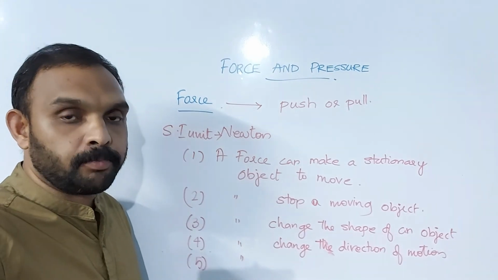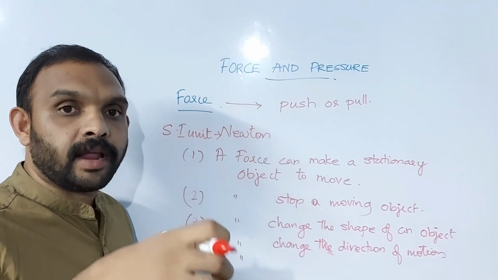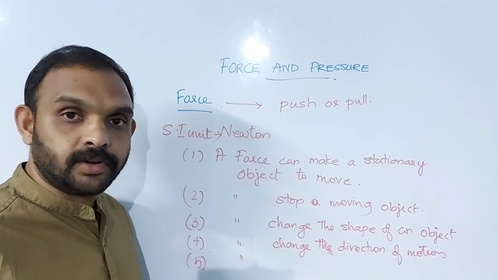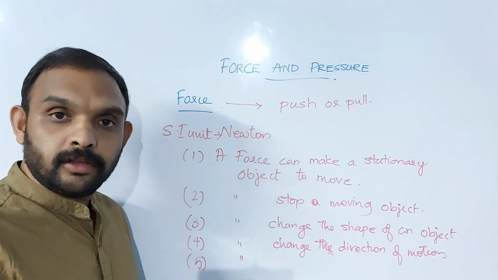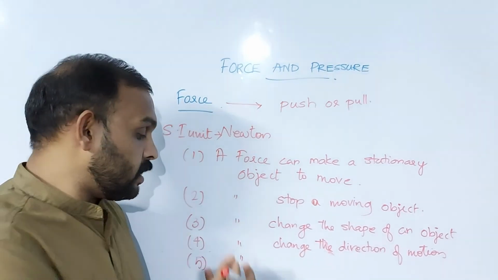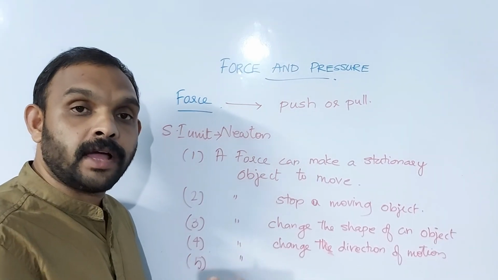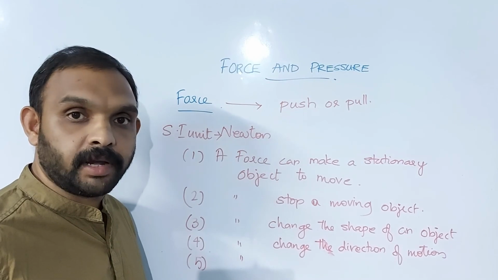By applying the brakes, you apply a force on the wheels of the bicycle, and it will reduce the speed of the bicycle. So by applying a force, we can reduce the speed of an object or stop it. Is it clear, my dear students?